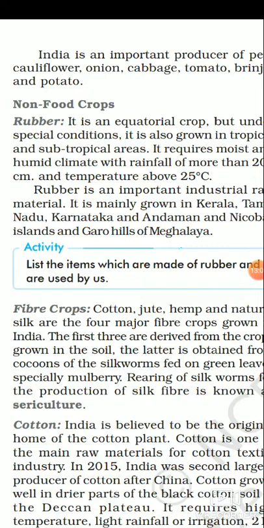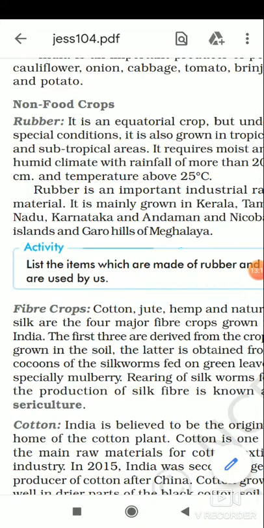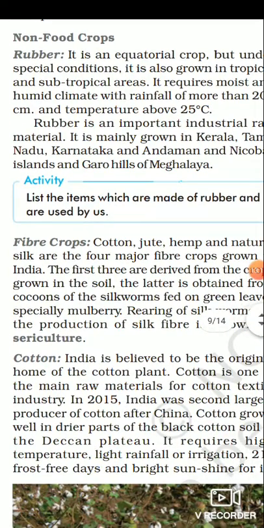Now come to cotton. India is believed to be the original home of the cotton plant. The Indian cotton was very famous from ancient time because of its good quality. It was supplied in the cotton industry of Manchester. Cotton is one of the main raw material for cotton textile industry. In 2008, India was the second largest producer of cotton after China.